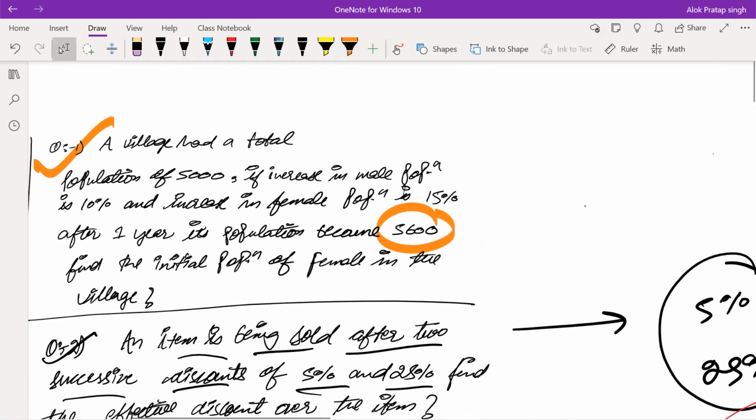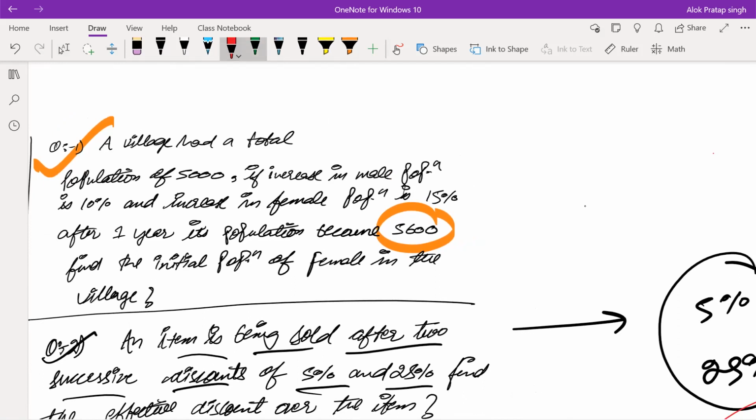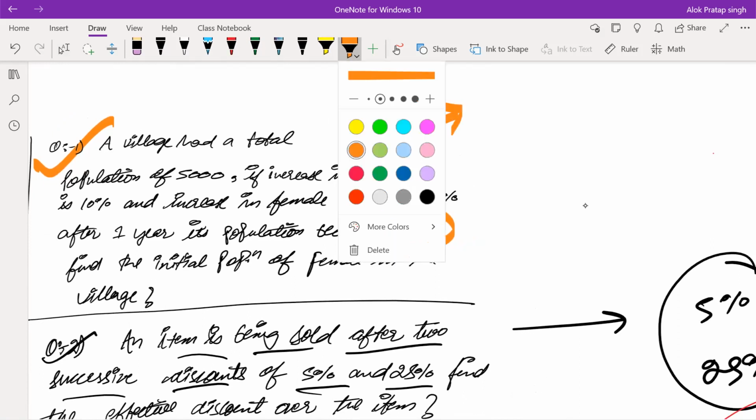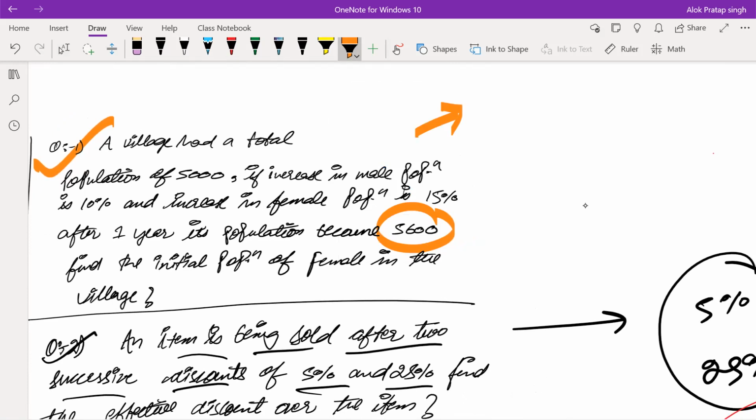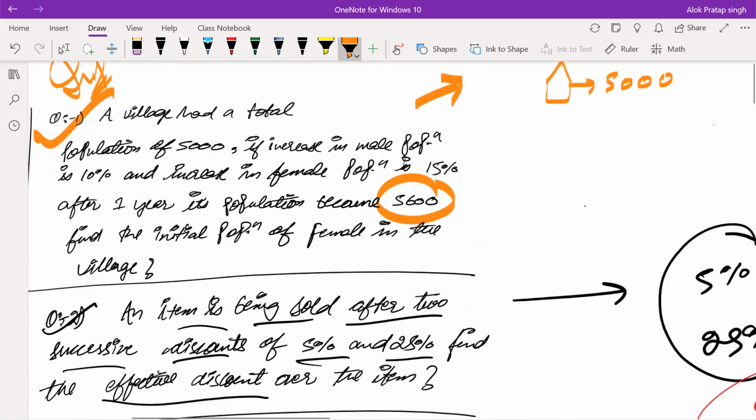Now this is one of the best questions I have ever seen, right? And this question has come many times in the examination, so it is a very important question, right? What he is saying is that there is a village and its population is basically 5,000, right?